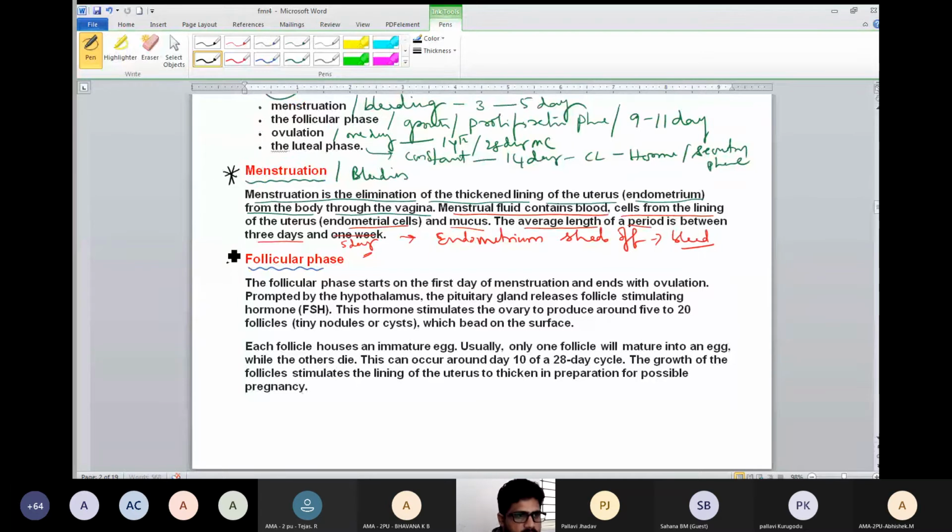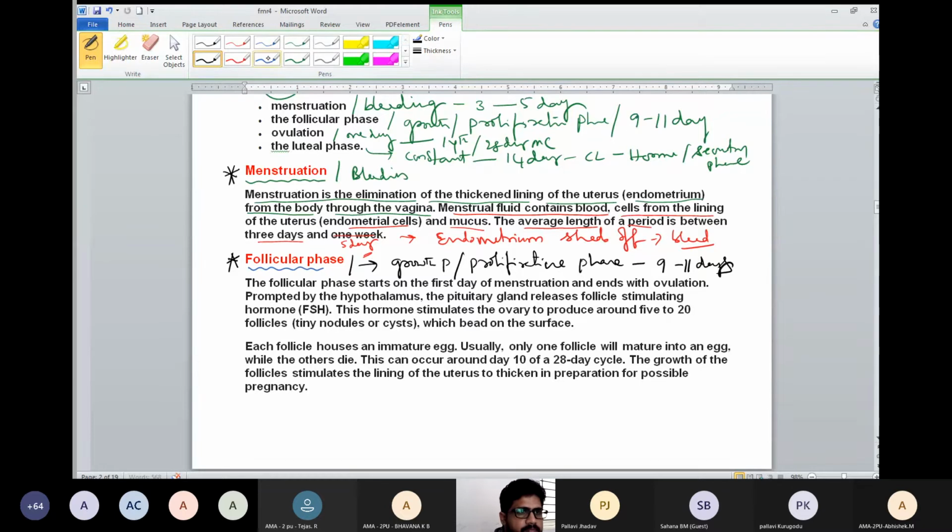Now let me talk about the second one, the follicular phase. It is also called the growth phase, or the proliferative phase. In this proliferative phase, how many days is it about? It is about 9 or 11 days.